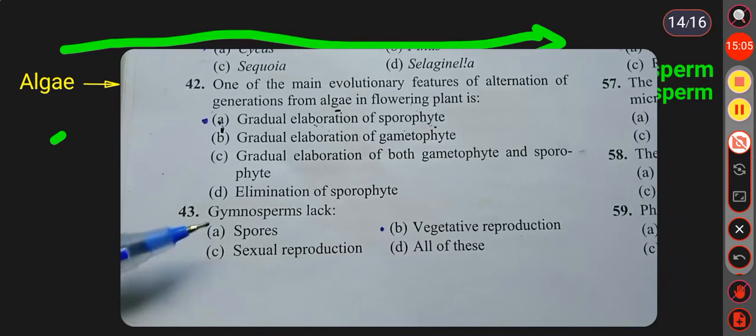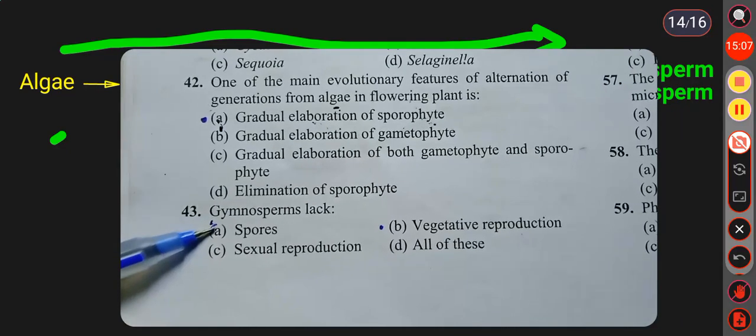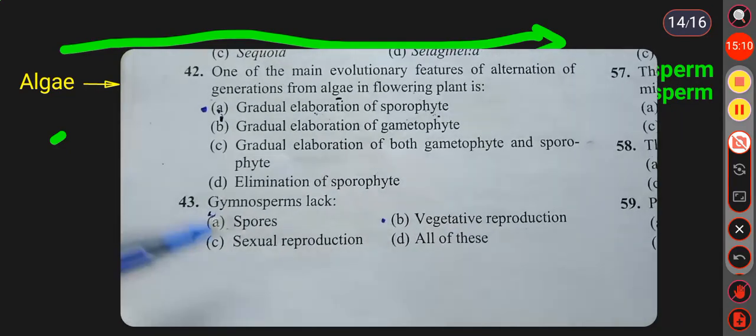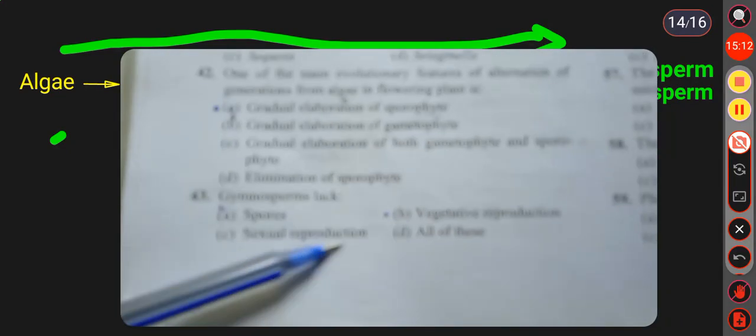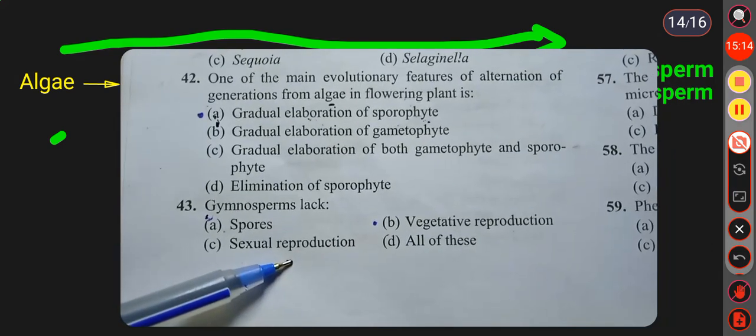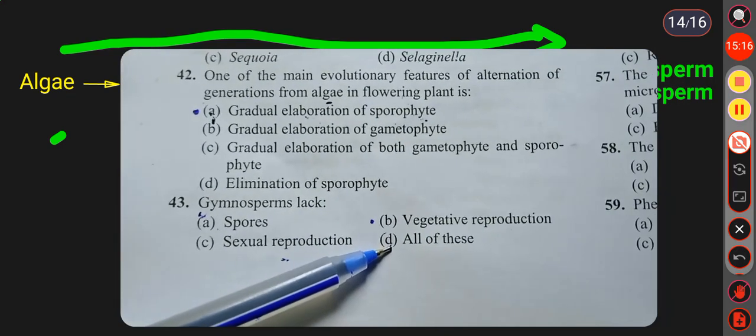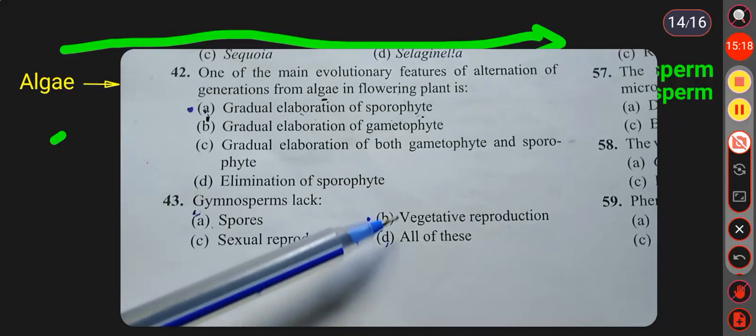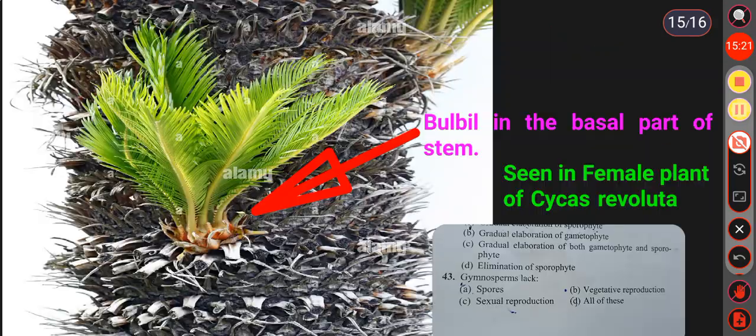Then see the last one. Gymnosperms lack: option A, spores; option B, vegetative reproduction; option C, sexual reproduction; option D, all of these. Here the answer is vegetative reproduction.